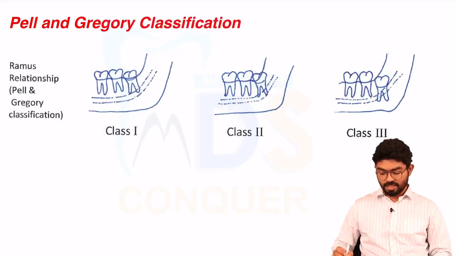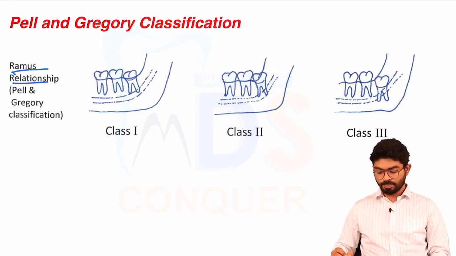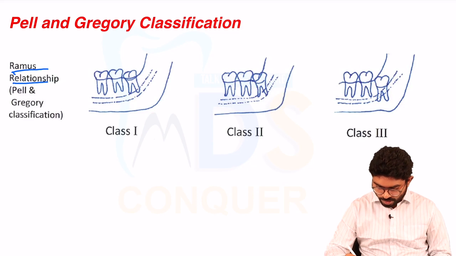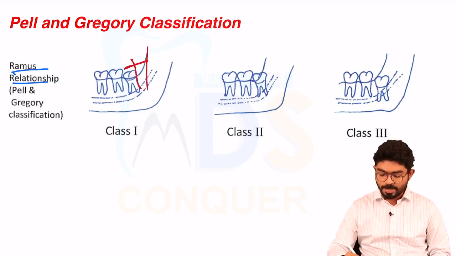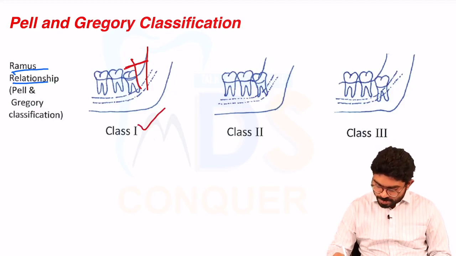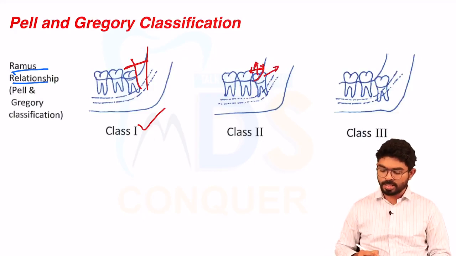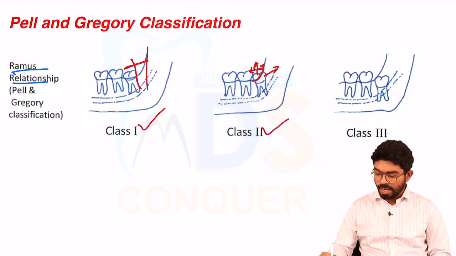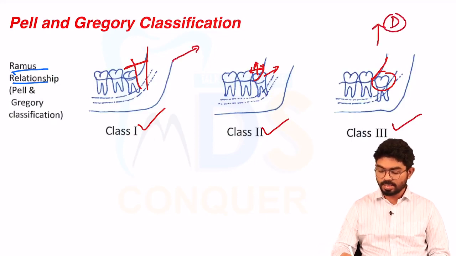The next classification is the ramus relationship. You can see this is the ramus. When space is available, it is class 1. When the space is not available, and half of the third molar is out and half is in the bone, then it is class 2. When the entire third molar is in the bone, then it is class 3. Which is difficult? This is difficult. Which is easy? This is easy.